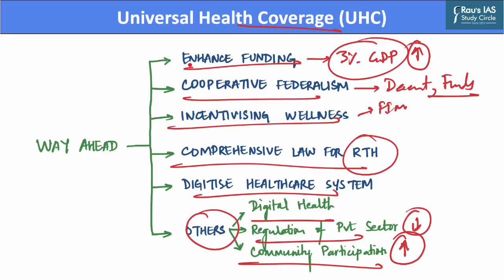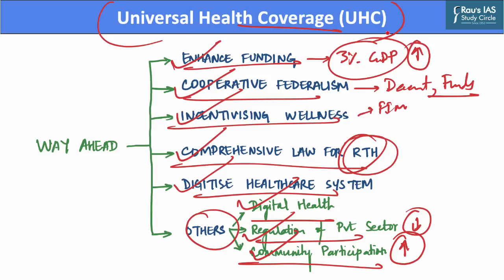Hence, we can say by enhancing the funding on healthcare sector, ensuring cooperative federalism, incentivizing wellness centric behavior, bringing a comprehensive law to ensure right to health services, digitizing healthcare system, improving access to digital health services, regulating private sector as well as ensuring community participation will go a long way forward in ensuring universal healthcare coverage in the country. Hence, this was all for today's discussion on universal health coverage.